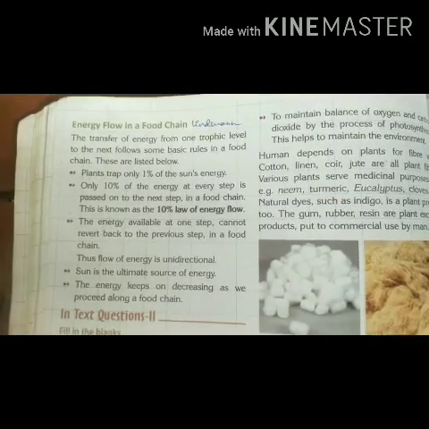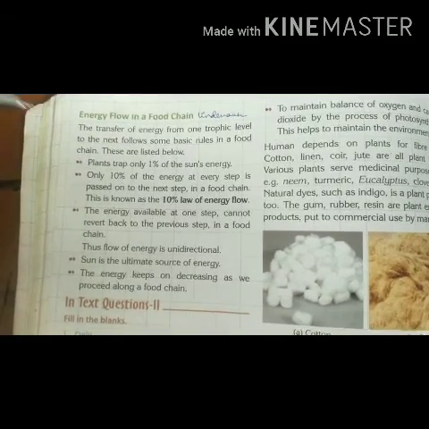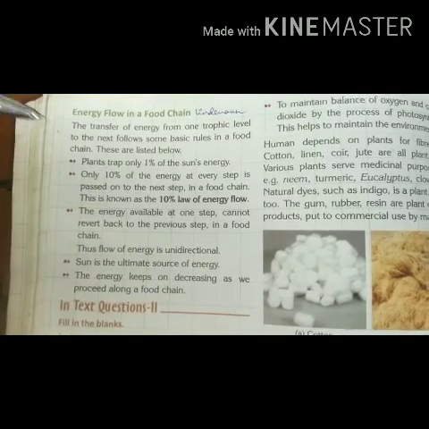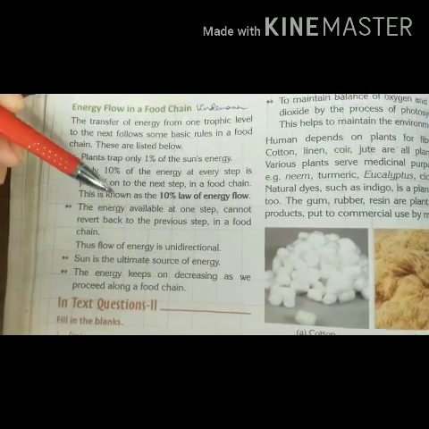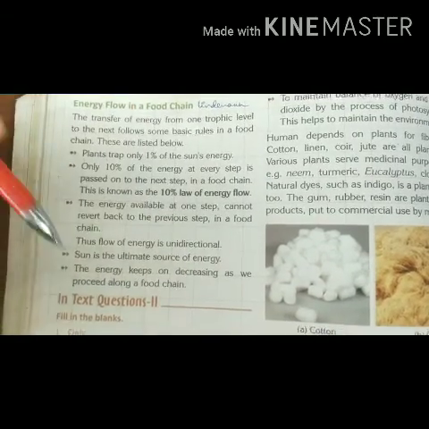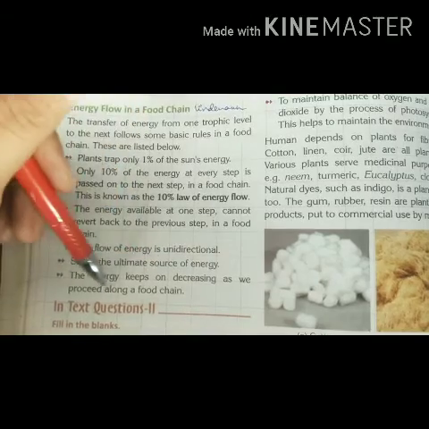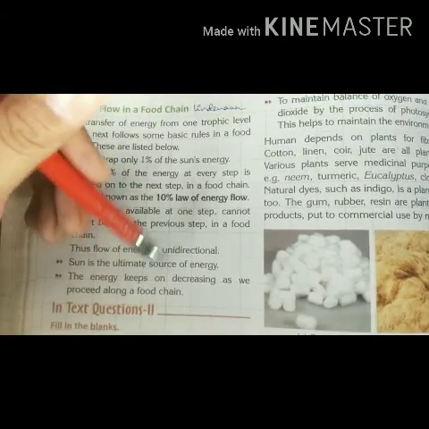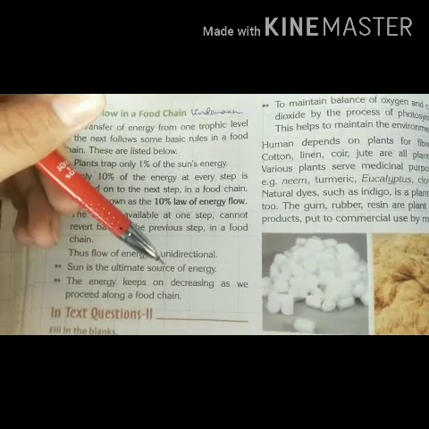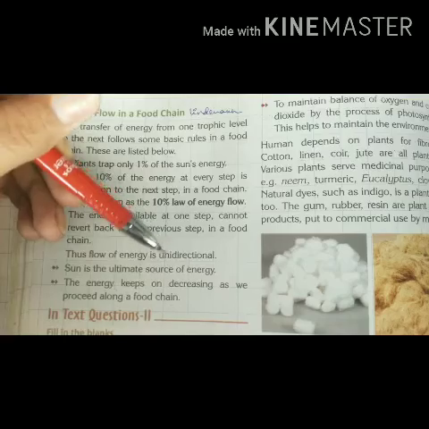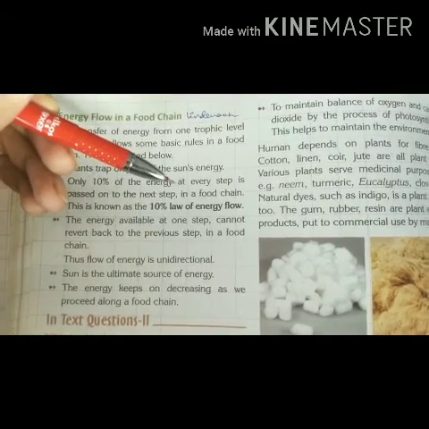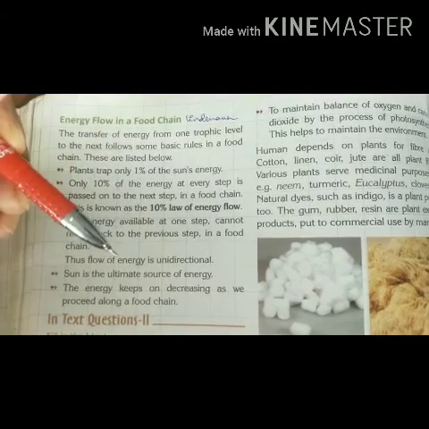One thing we also want to know is that the sun is the ultimate source of energy, because as we know, producers are plants, and plants obtain their energy from the sun. So the sun is the ultimate source of energy. The energy keeps on decreasing as we proceed along a food chain. As I mentioned, the first trophic level will be producers, second will be primary consumers, third will be secondary consumers, and fourth will be tertiary consumers. So you will see the decrease of the energy.